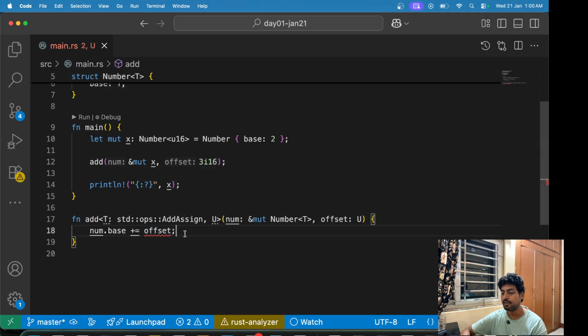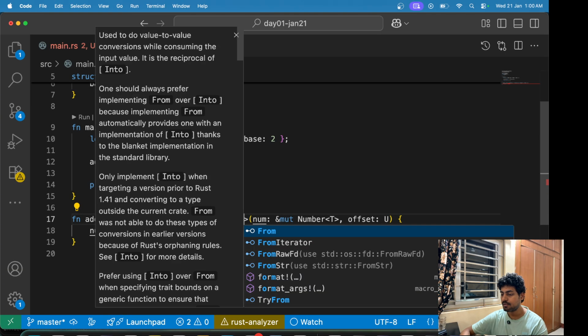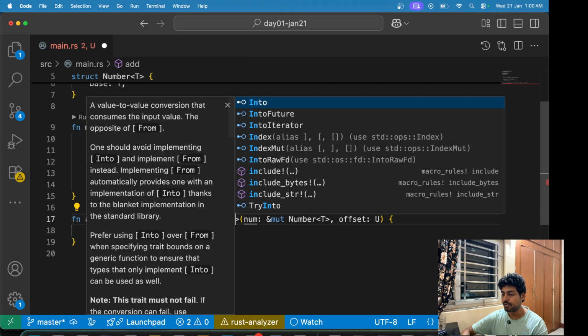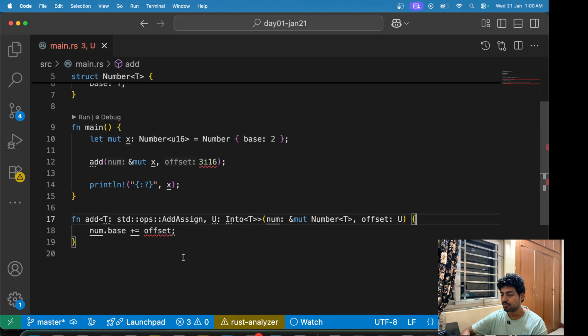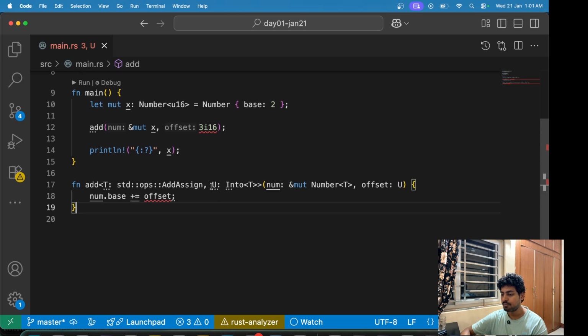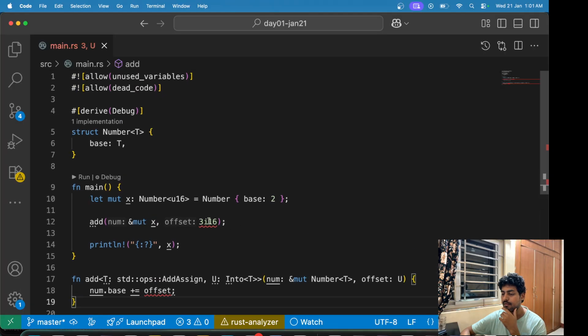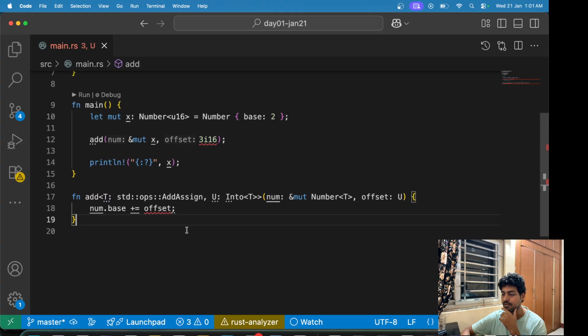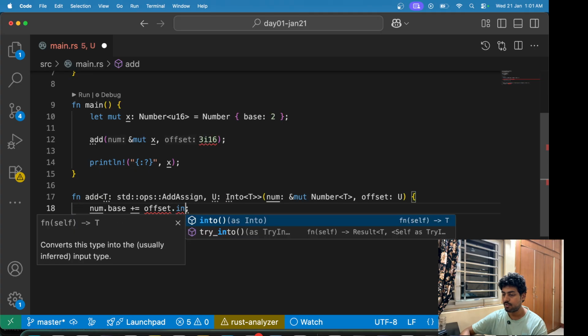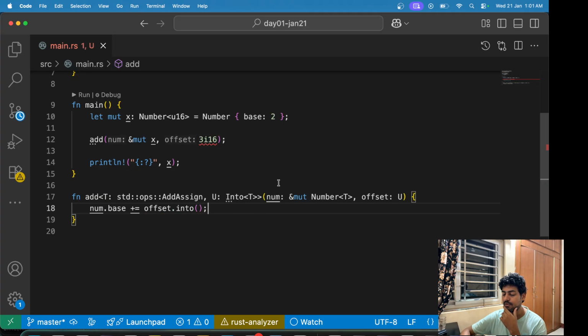So what we can do here is, I think there is this From, I think Into. I don't know if this will work. So basically what I want to say here is that U can be converted into type T. Mm, the trait bound is not satisfied. Okay, I think this is offset dot into, so this will work.